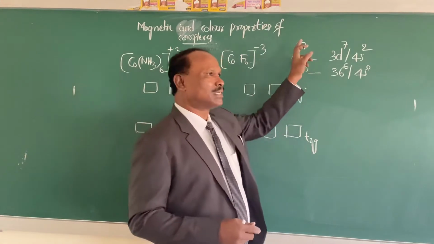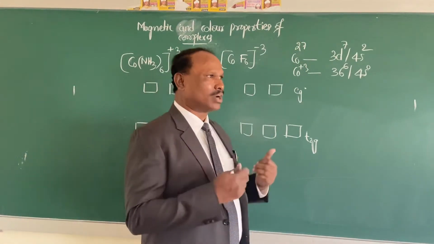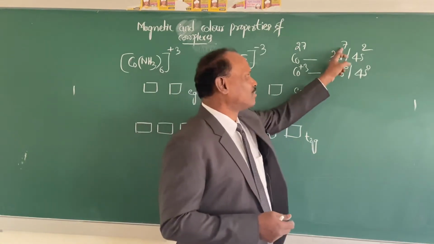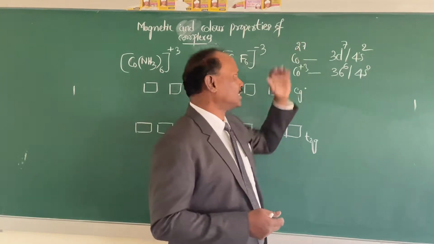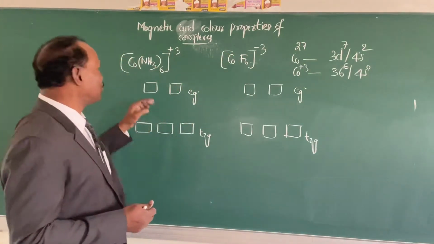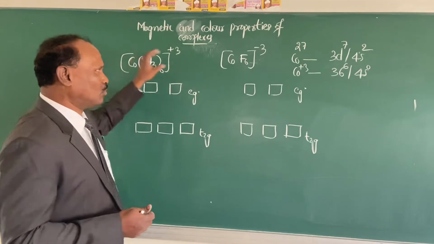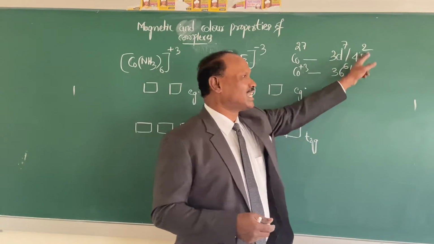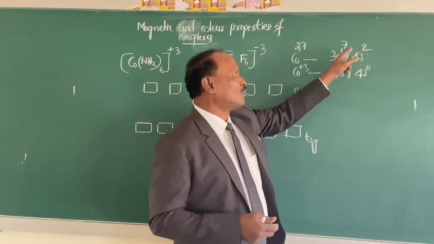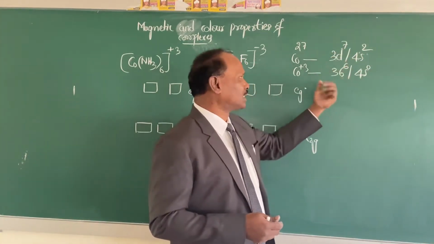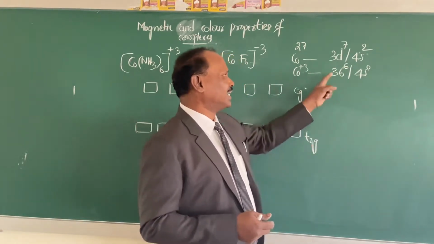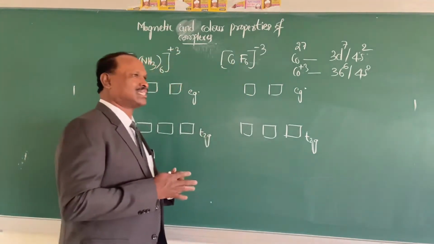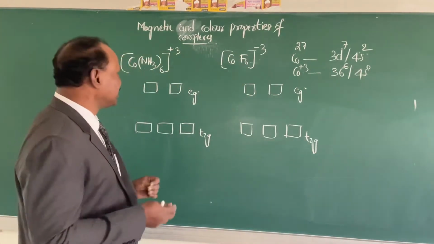Cobalt with atomic number 27 has its outermost electronic configuration as 3d7 4s2. The oxidation number of cobalt in both these complex ions is +3. That means it has lost 3 electrons, 2 from 4s and 1 from 3d. Therefore, it now has the electronic configuration 3d6 4s0. So it has 6 electrons in its 3d subshell.